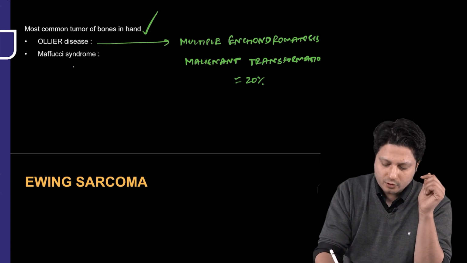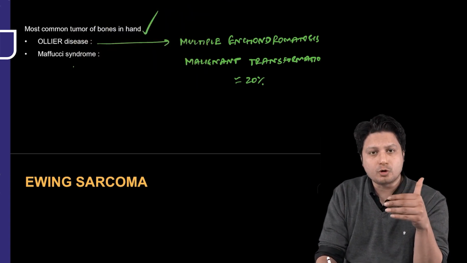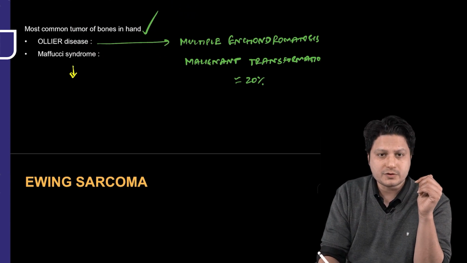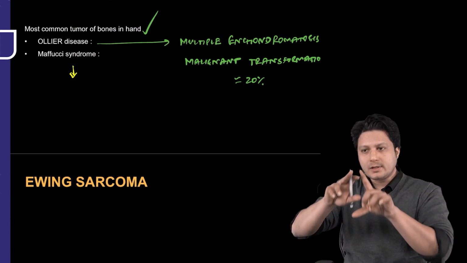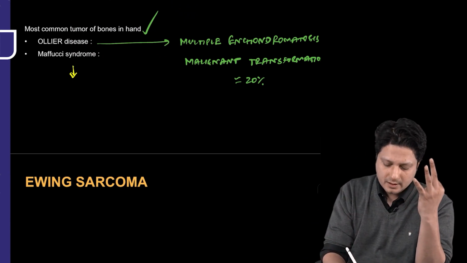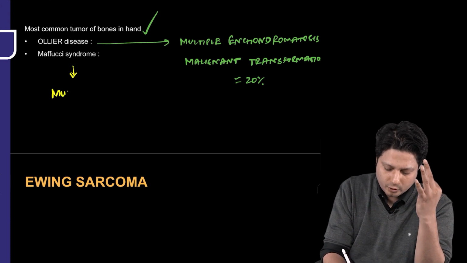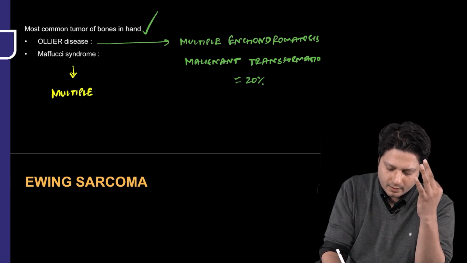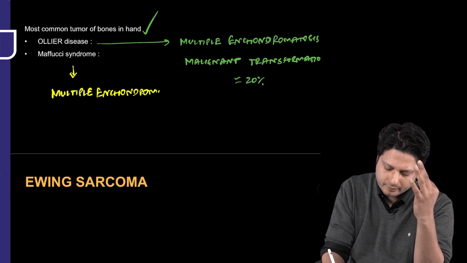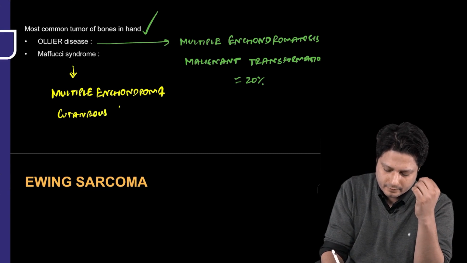Next, another syndrome with which this enchondroma is associated is the Maffucci syndrome. Maffucci syndrome is actually a triad of 3 features. The first one is multiple enchondroma. Second is cutaneous hemangioma. And the third one is phlebolith.